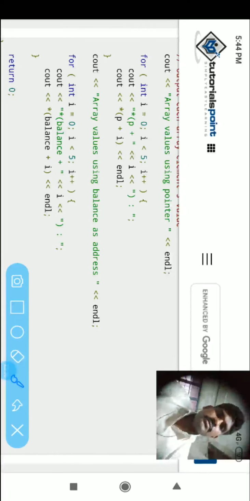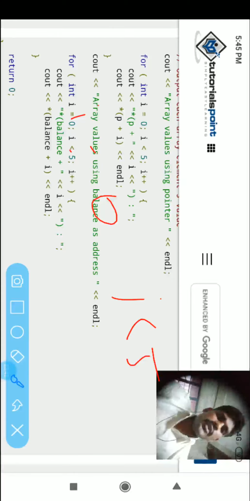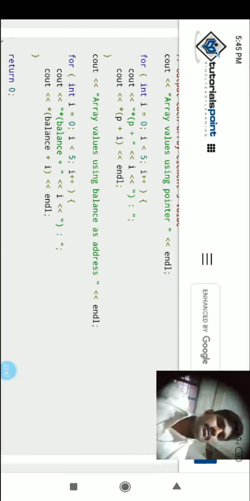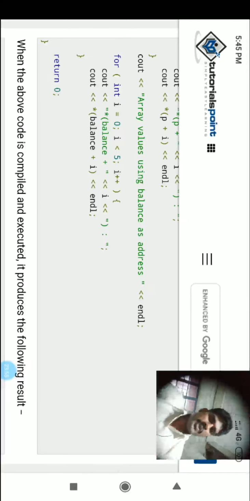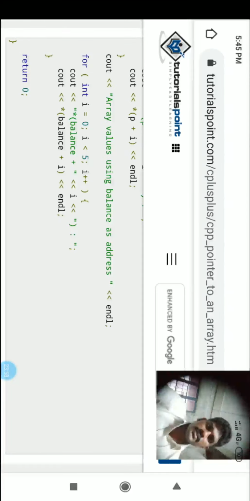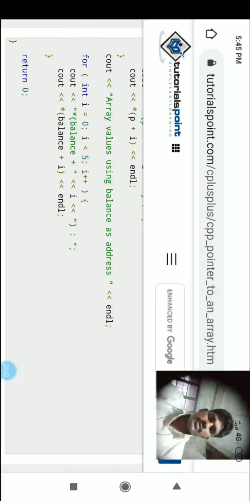If you take the I value equal to 0, then I less than or equal to 5. If you take I equal to 1, I less than or equal to 6. Simple. Now we are taking I value 0, initial value, so I less than 5. Print the p, because p stores the address of the balance. Now for I equal 0, I less than 5, I plus plus.